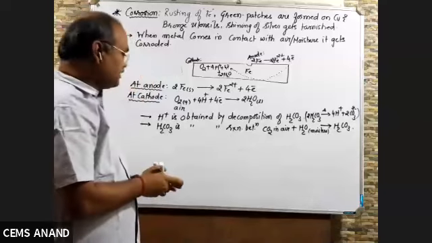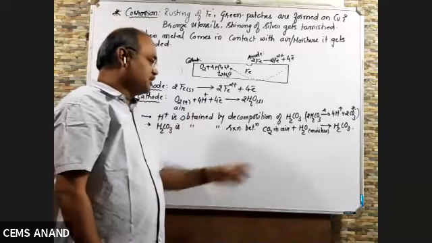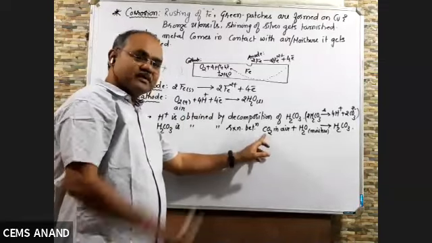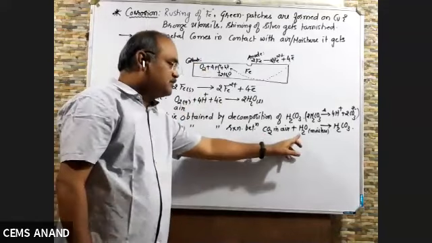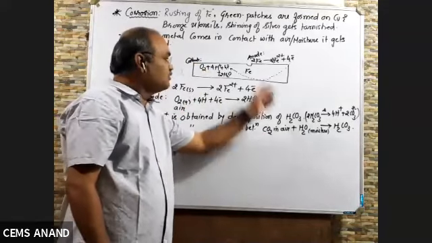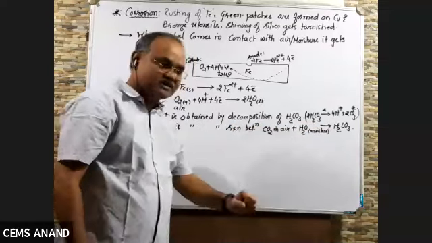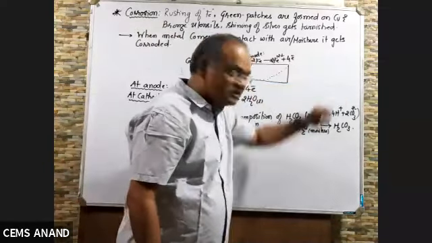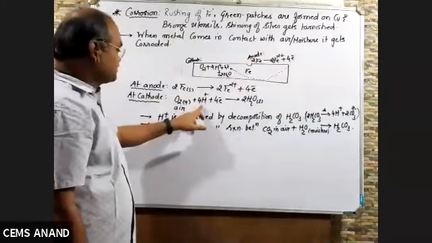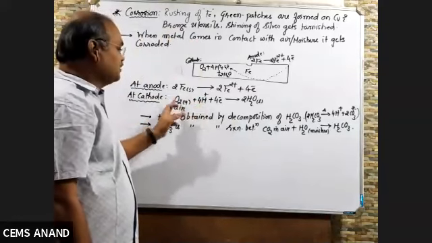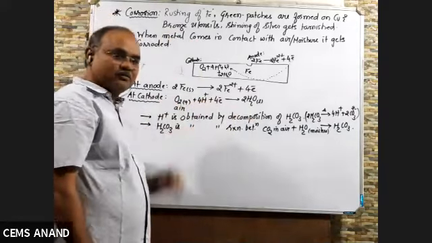So now you might have understood from where H plus is obtained. Carbon dioxide in air combines with H2O, that is moisture, on the surface of metal and forms carbonic acid. That carbonic acid decomposes to give H plus. That H plus is used at cathode and will reduce oxygen to water molecule.